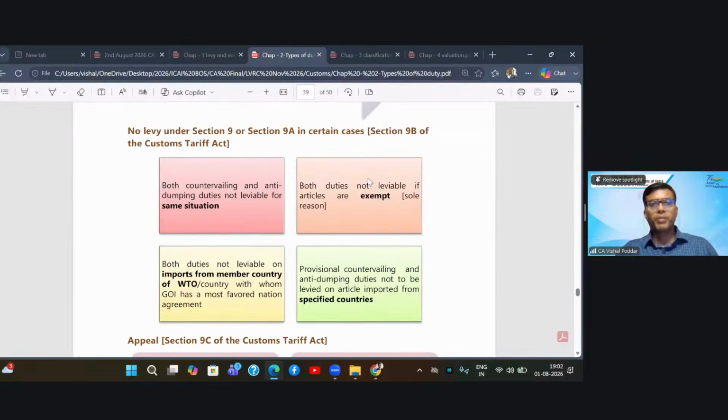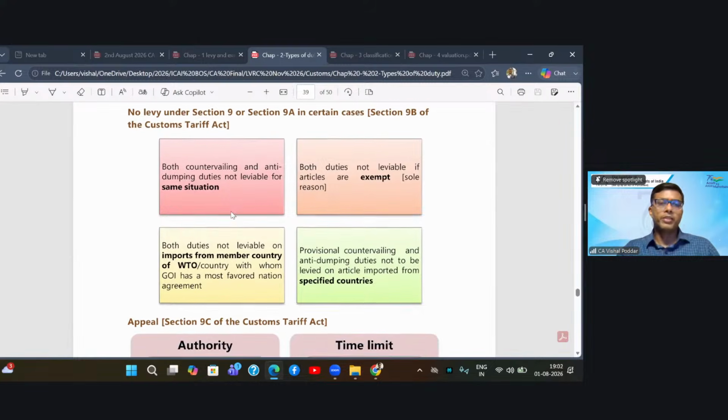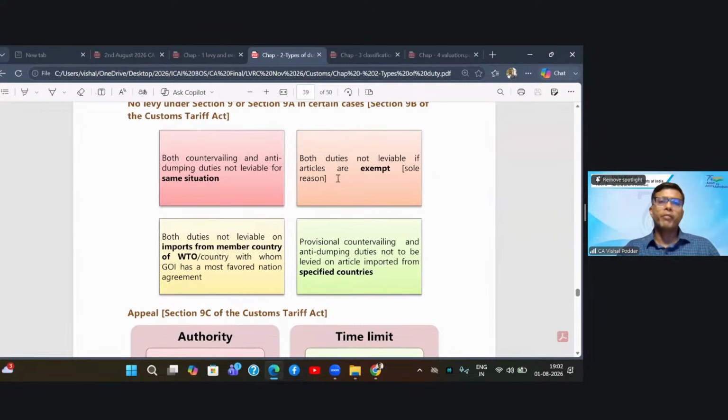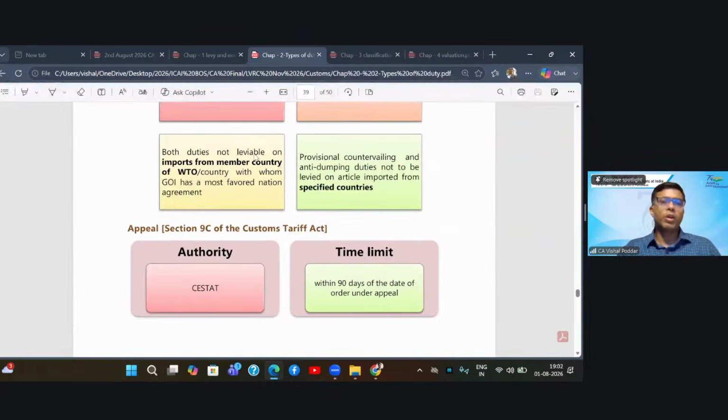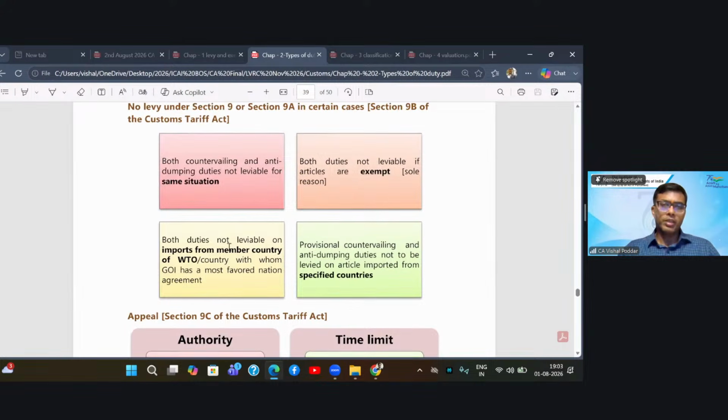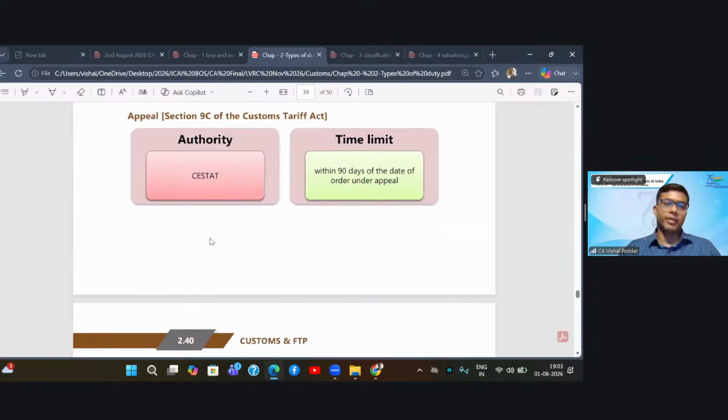So what is this particular section 9B saying? Both countervailing and anti-dumping duty cannot be levied for the same reason. So if it is only subsidy, you have to levy only the countervailing duty for the subsidized article, not anti-dumping. Both duties are not leviable if articles are exempt. Both duties are not leviable on imports from WTO member countries or countries with whom the government has a most favored nation agreement. And provisional countervailing and anti-dumping duties are not to be levied on articles imported from specified countries. So these are the 4 pointers you have to keep in mind when these duties may not be levied.